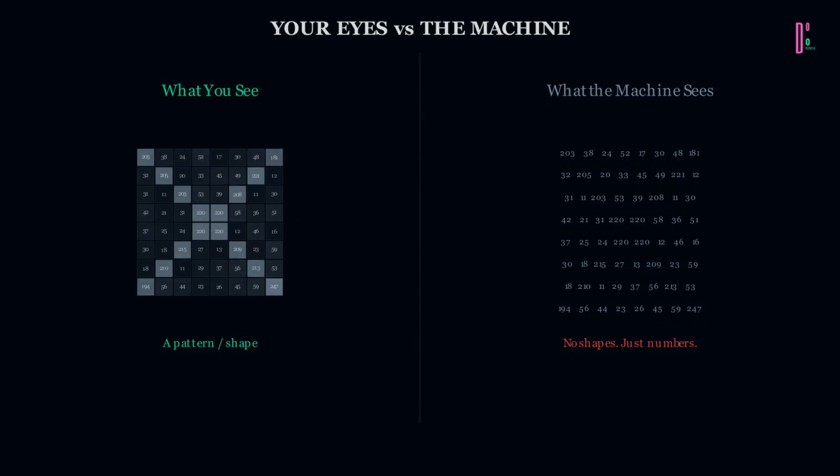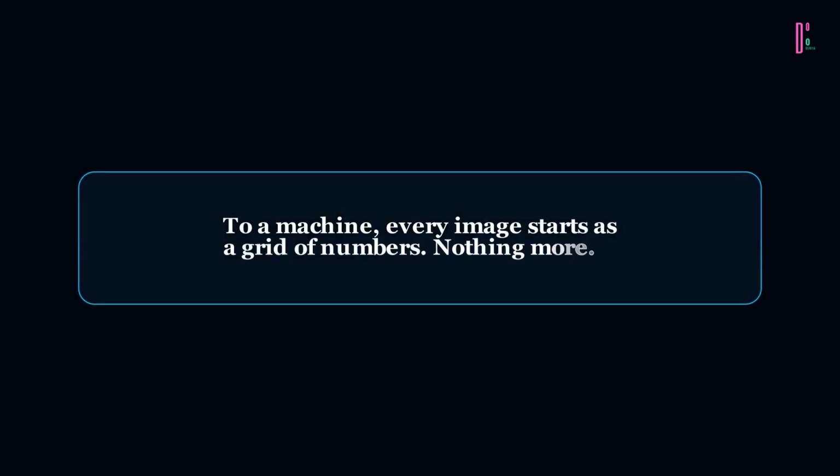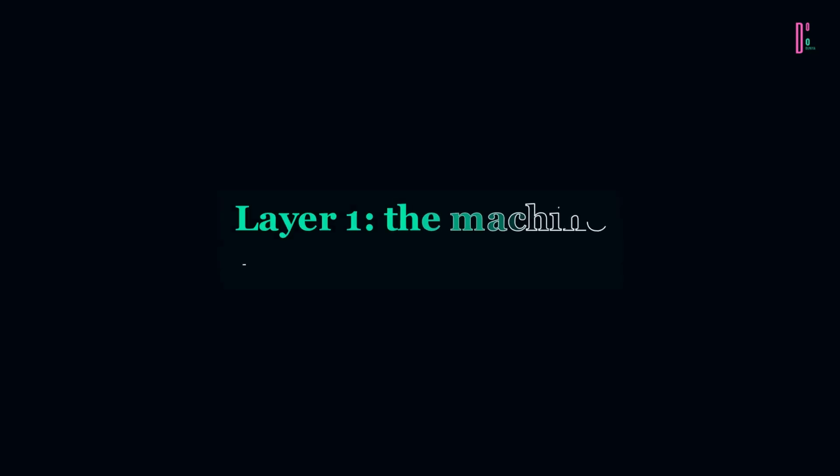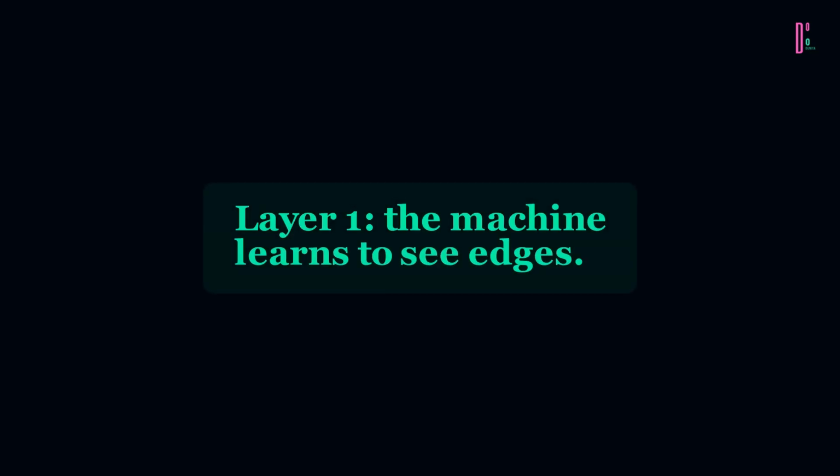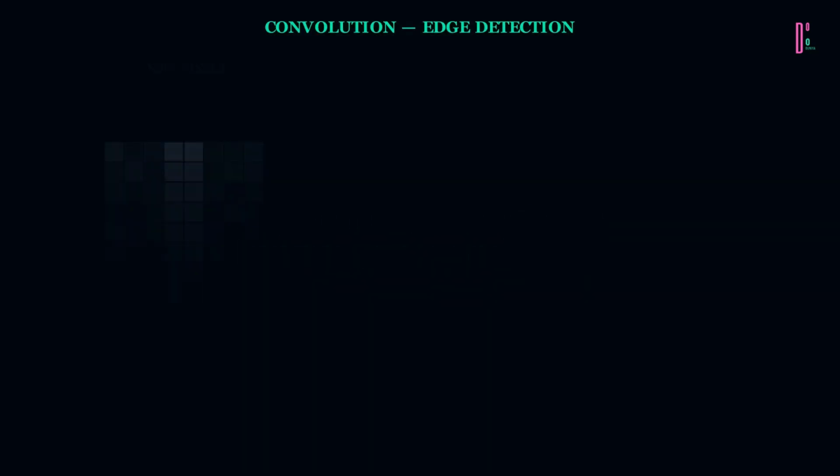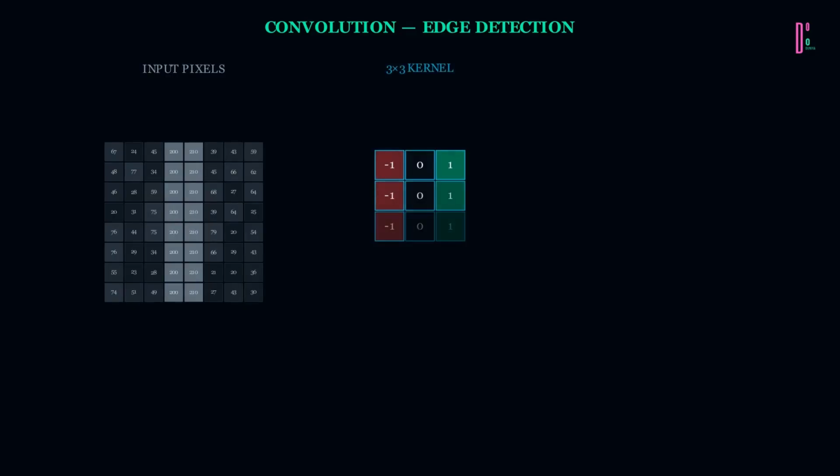On the left, raw pixels. On the right, the edge map. From noise to structure, Layer 1 discovers edges. The first step from raw numbers to real understanding. You see a face. A machine sees numbers.